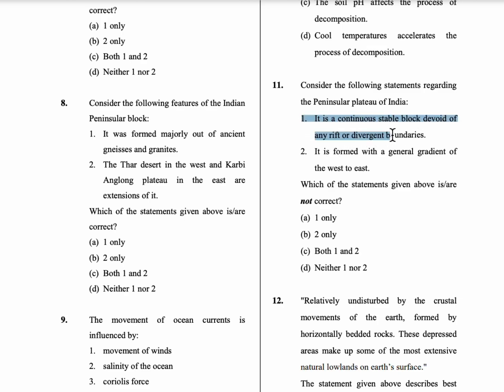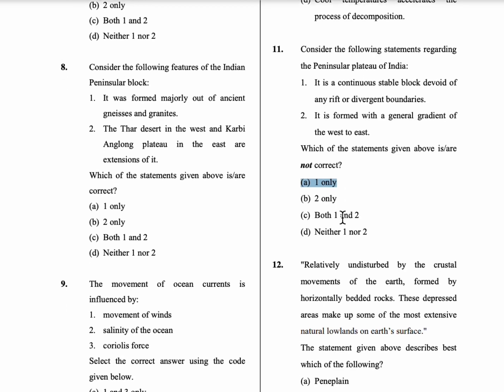So first statement is not correct. It has rift and divergent boundaries. Second statement is it is formed with the general gradient of west to east. So this one is correct. So they asked which is not correct. So only the first statement is not correct. Option A is the correct answer.